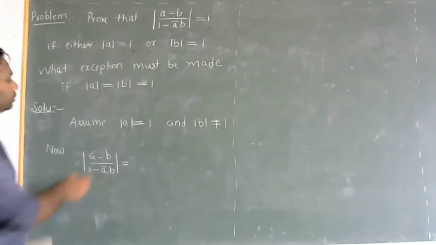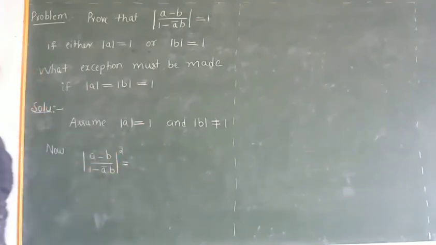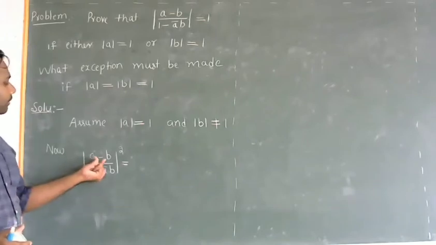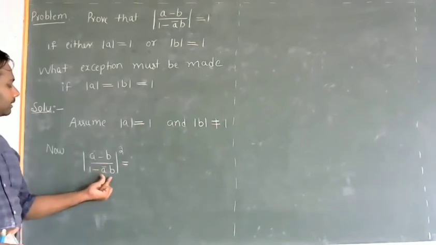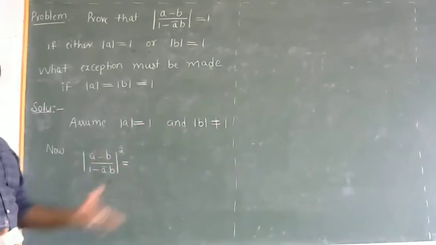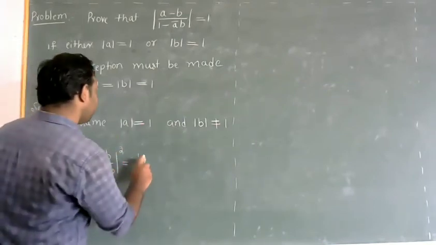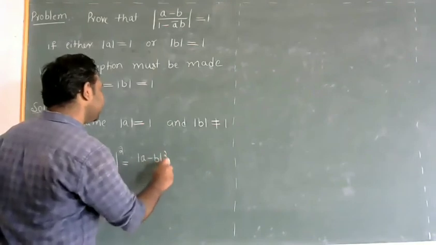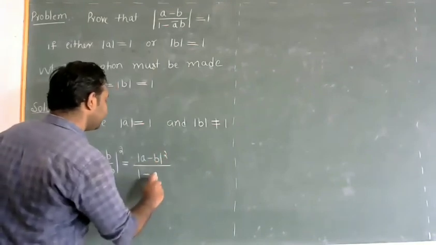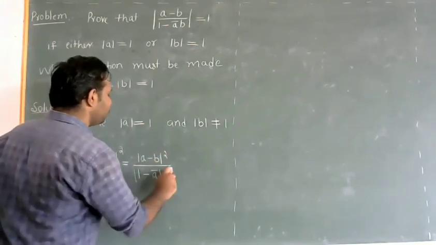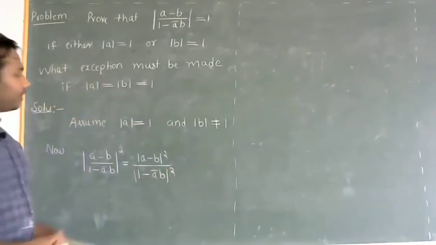So what we shall do is consider its square. Now modulus of a minus b by 1 minus a bar b, whole square. So it will be modulus of a minus b whole square divided by modulus of 1 minus a bar b whole square. Now we can expand this.